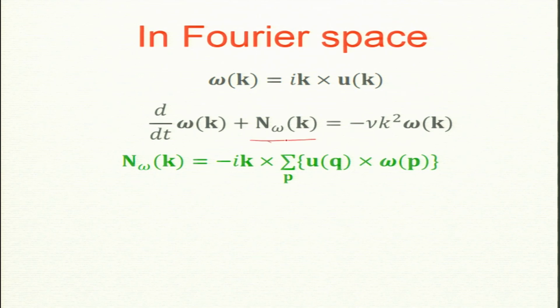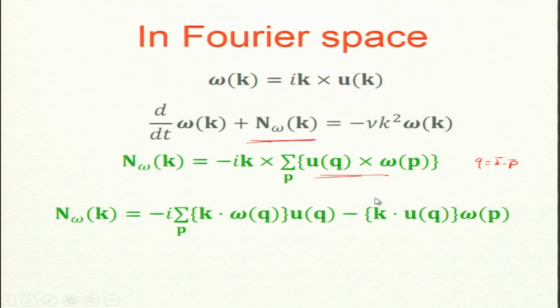The nonlinear term, u cross omega, becomes a convolution. It is not a dot product, it is a cross product: u q cross omega p, where q is equal to k minus p. I sum over all p's, and this is a viscous term.